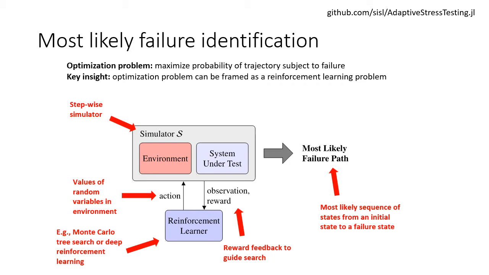We can use different kinds of reinforcement learners, such as Monte Carlo tree search or deep reinforcement learning. These reinforcement learners output actions, and these actions dictate how to perturb the various environmental variables. The output of this adaptive stress testing process is the most likely failure path, starting from some initial state or state distribution to some kind of failure state. We released an implementation of this on GitHub.